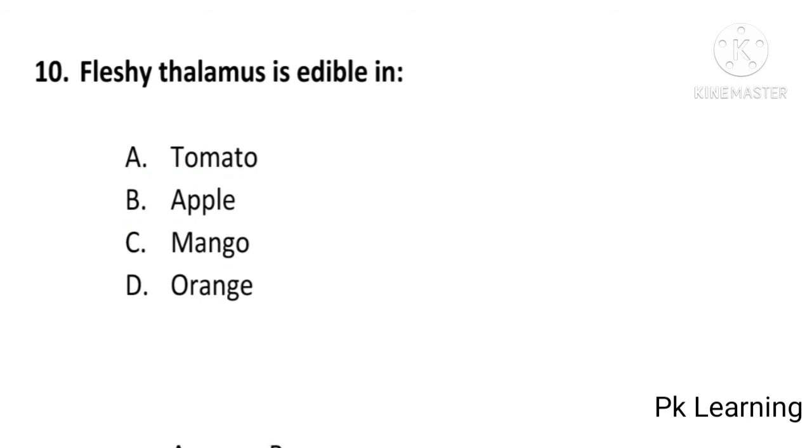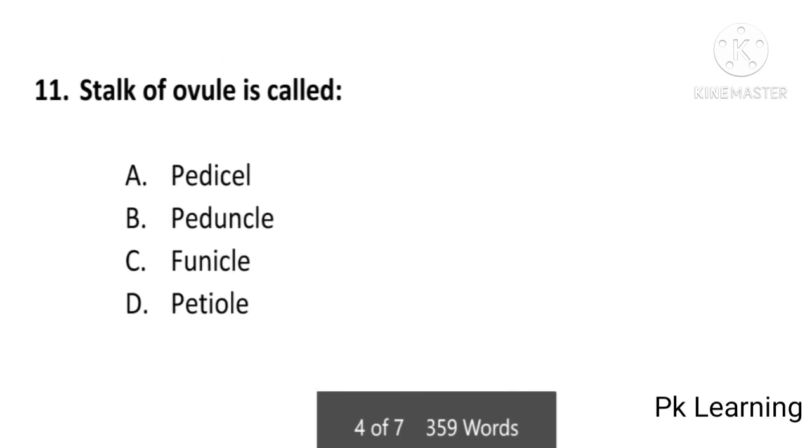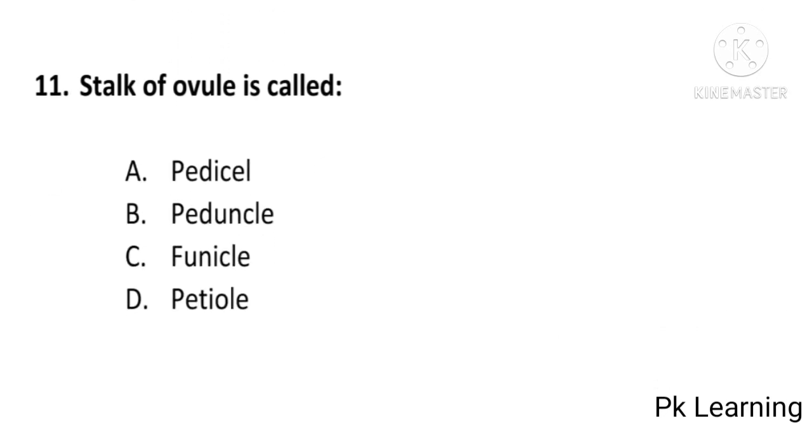And next question is, stalk of ovule is called pedicel, peduncle, funicle or petiole, and answer is C, funicle. Stalk of ovule is called funicle, C is correct option.